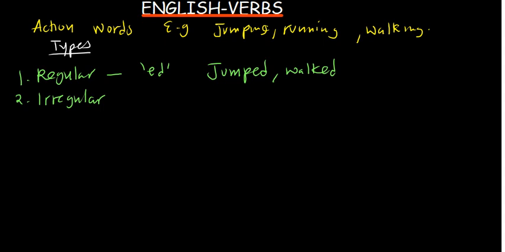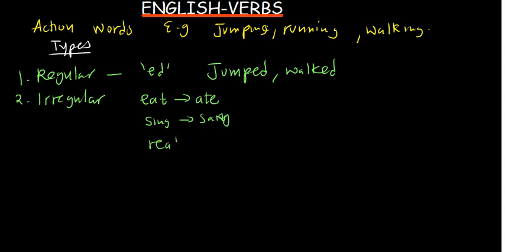And then irregular verbs, they do not carry ed in their past tense. For example, eat. The past tense for eat is ate. So there is no ed at the end. Another example is sing. The past tense for sing is sang. Another example is read. The past tense for read is read, and it is the same. These are all irregular verbs.